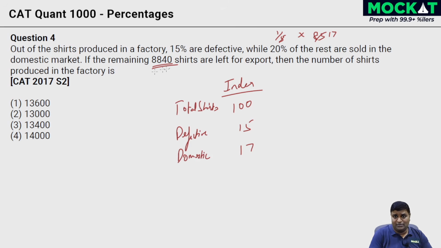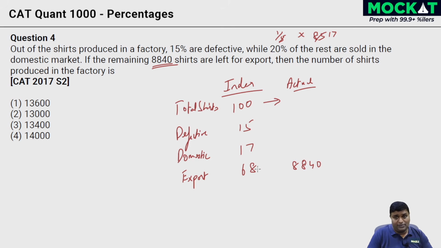Once you're done with these, the remaining 8840 are left for export. Now, what's the export out of 100? 15 plus 17, 32 are done, defective and domestic. The remaining 68 are for exports. In actual numbers, we are told that 8840 are those in actual terms. Then the total shirts produced in the factory, 100 over here, is going to be what? Cross multiply, divide by the opposite value.